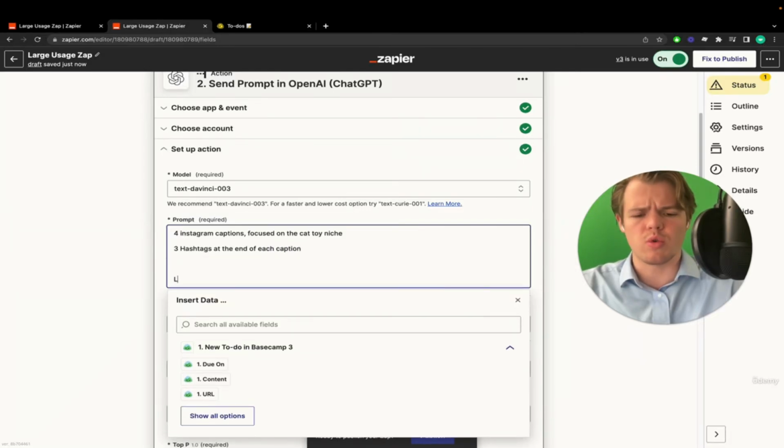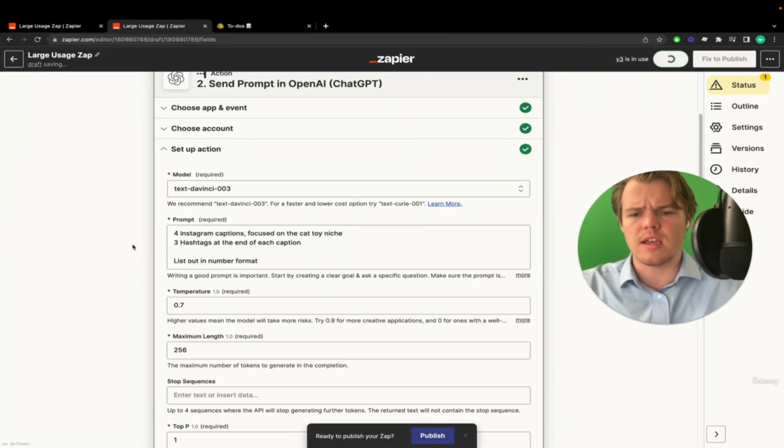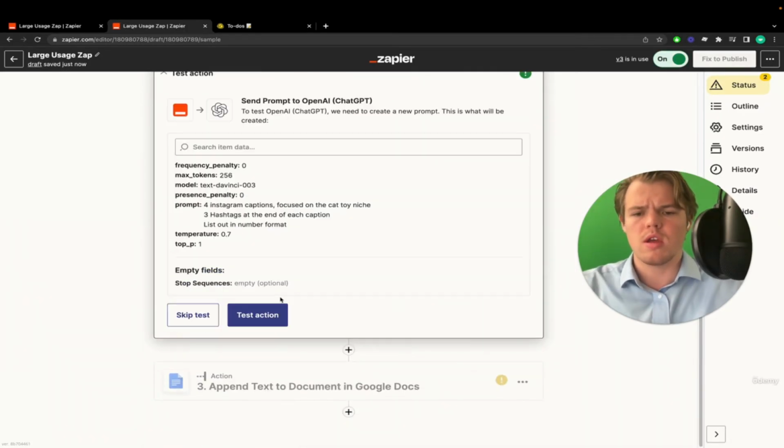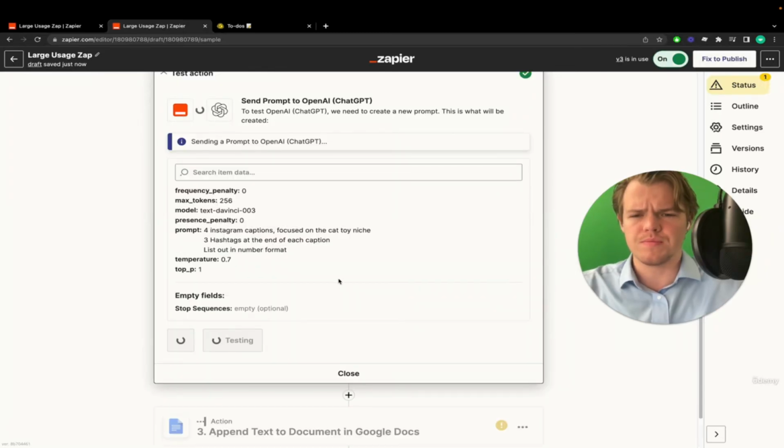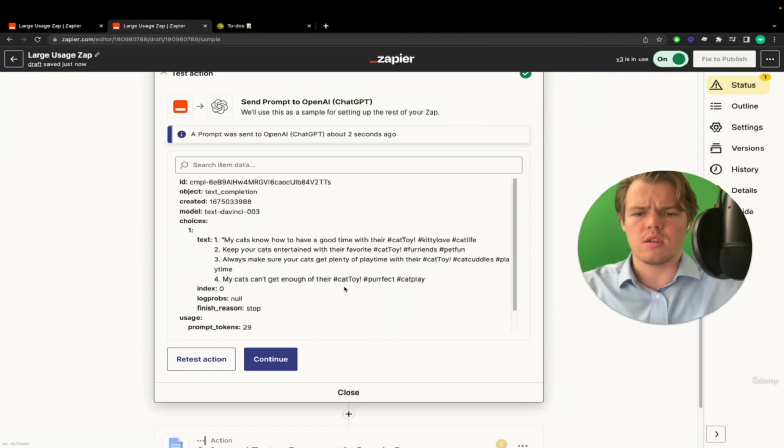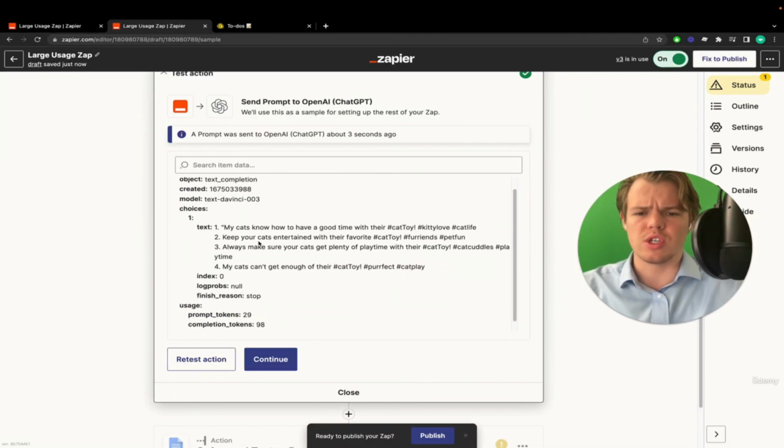And then we're going to list them out in number format, to see if that helps with the idea of 1, 2, 3, 4. So let's go ahead and do that. Test action. Let that load. And there we go. As you see here, you got 1, 2, 3, 4.